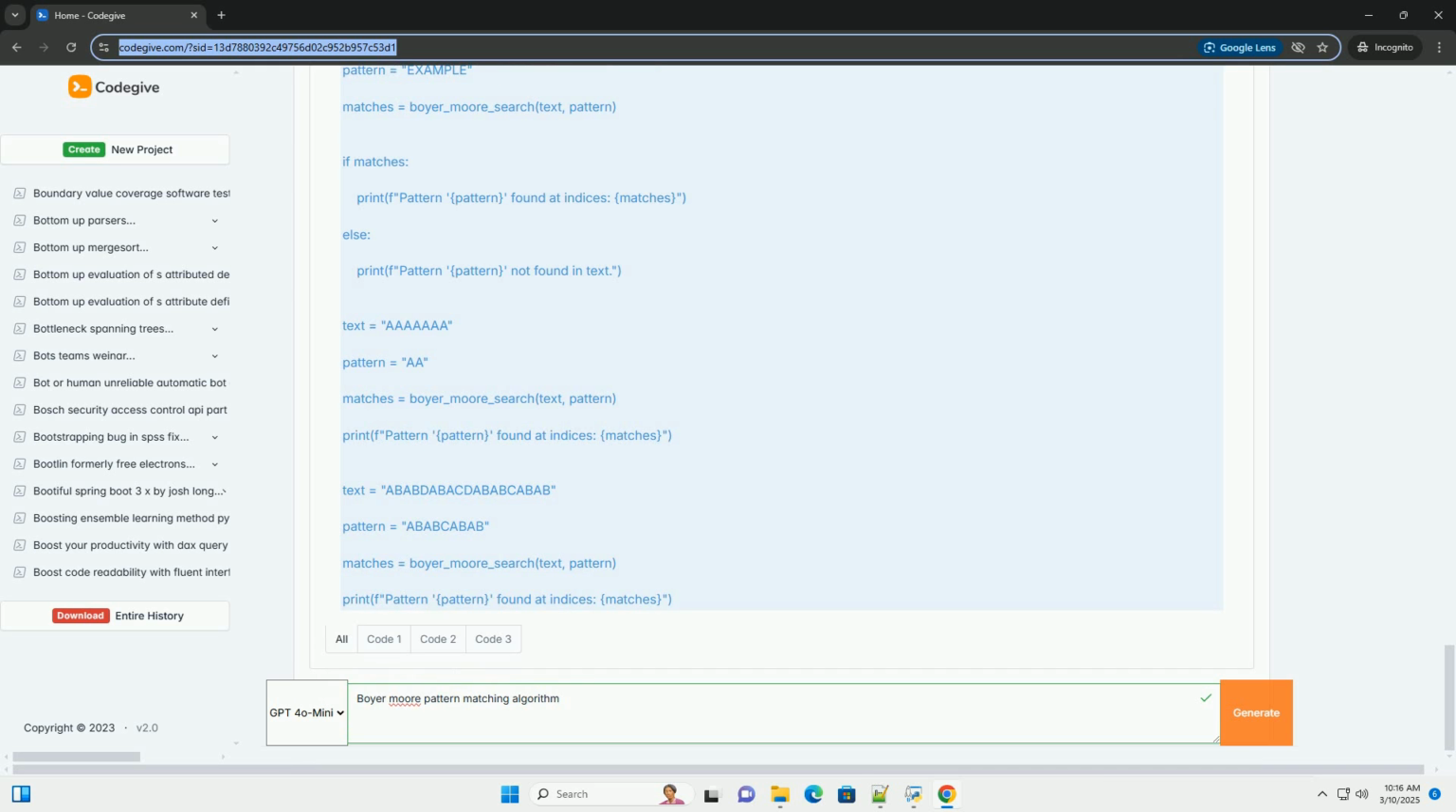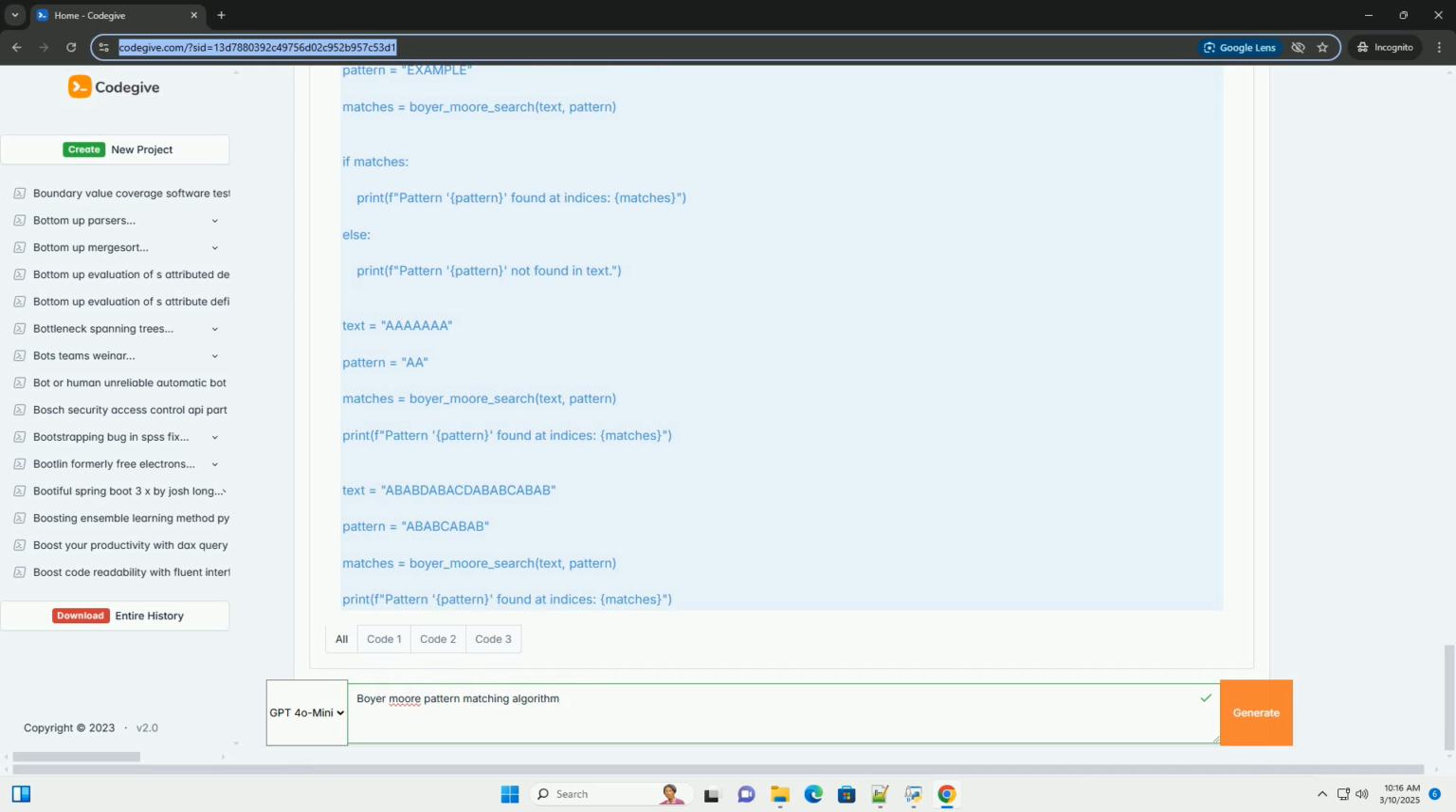2. Searching. Initialize the alignment of the pattern with the text, usually at the beginning of the text. While the pattern is still within the bounds of the text, compare the pattern characters from right to left with the corresponding text characters. If a mismatch occurs, calculate the shift amount using the bad character heuristic, calculate the shift amount using the good suffix heuristic, choose the larger of the two shift amounts, and shift the pattern by the chosen amount.